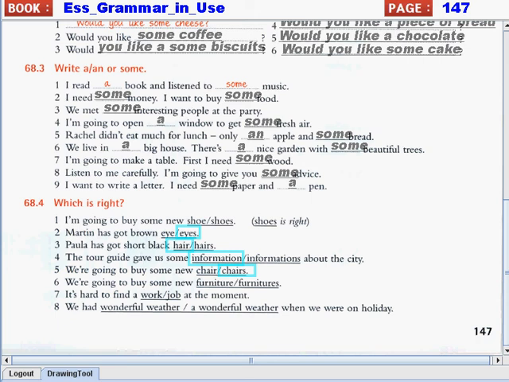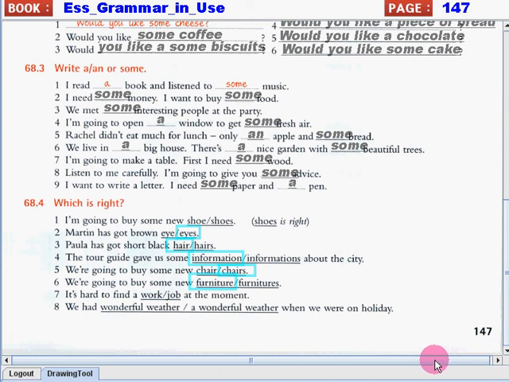6. We're going to buy some new furnitures. Now, the correct word here should be furniture. Just like information, furniture is considered an uncountable noun.